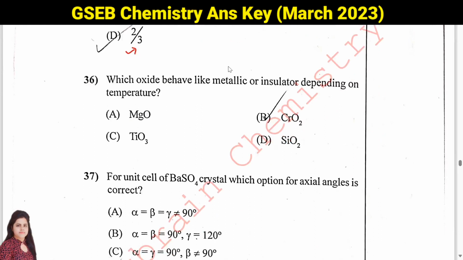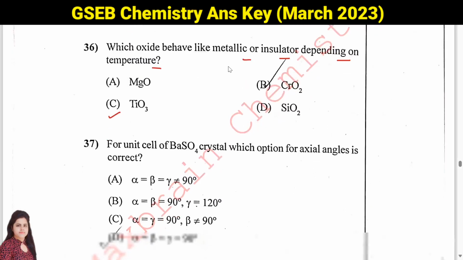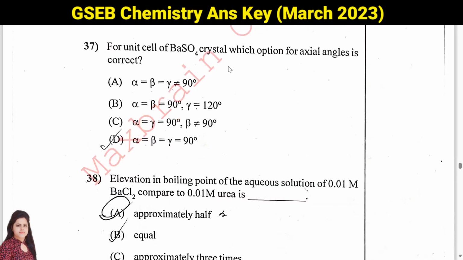Then question number 36. Which oxide behaves like metallic or insulator depending on temperature? So here answer is TiO3. Okay. This oxide can behave like metallic or insulator when you vary the temperature. Then question number 37. For unit cell of BaSO4 crystal, which option for axial angle is correct? So here the angles are same. Angles are equal. Alpha, beta, gamma, they will be of 90 degree. Option D will be your answer.